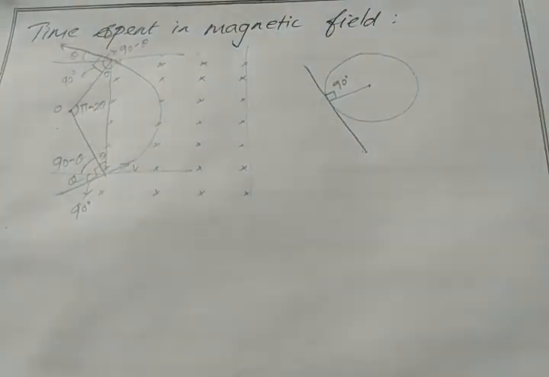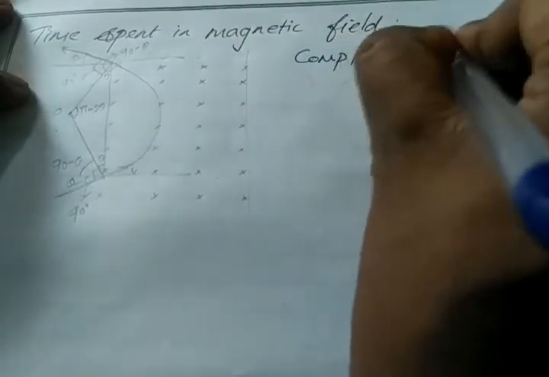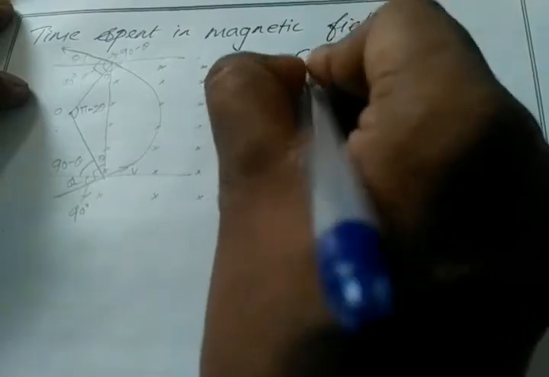Now with this equation, I can find the time period spent in the magnetic field. So if it is a complete circle, then the angle covered in a complete circle is 360 degree, which is nothing but 2 pi.